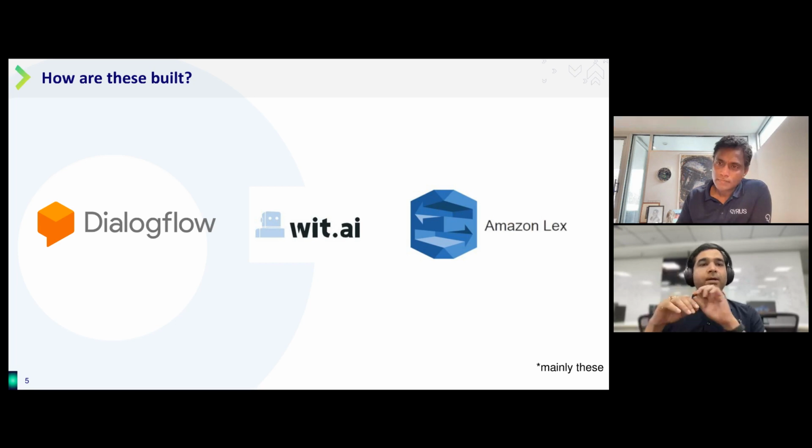And please note that we will not be going deep into the bot building process itself, but instead we'll be focusing on the testing process, right? So that's the key. Because there's a lot of documentation available on how you can build bots, we will only be focusing on the areas that are important to us, which sort of aid the testing process itself. So we'll be using Dialogflow as an example. So now quickly moving to the next one.